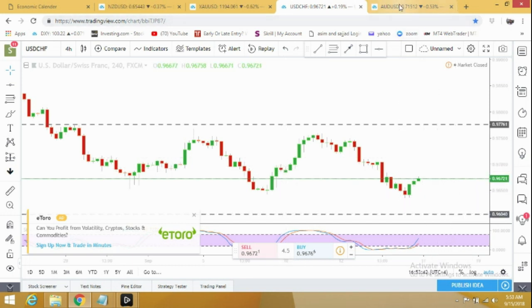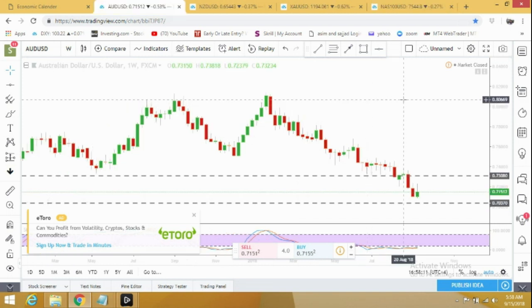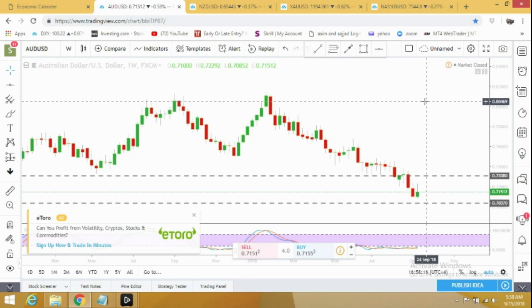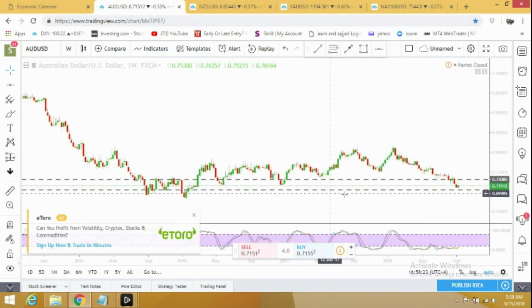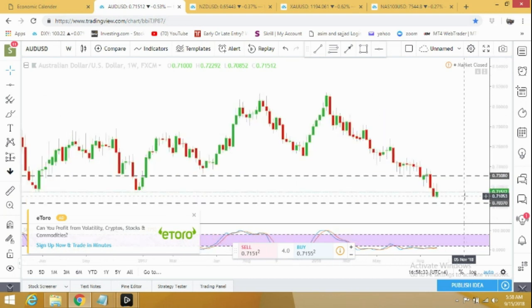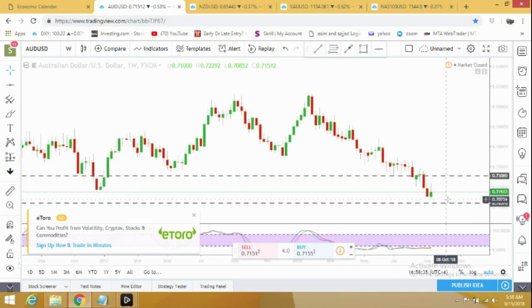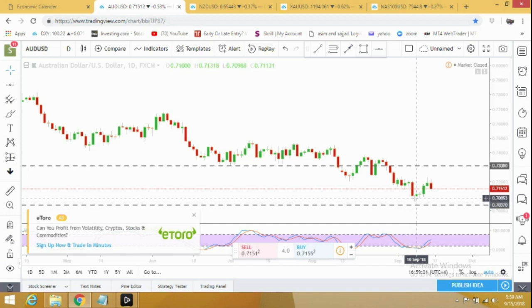We move to Aussie USD pair from here. Aussie USD looked much better last week. It was going well, but on Friday it dropped. At the moment it looks like it may drop to 0.7037. If I can squeeze this chart and show you, that is a key support level, and from here either it can break this support level and go further down to 0.6837, or it can bounce back strongly and it can reach 0.7308.